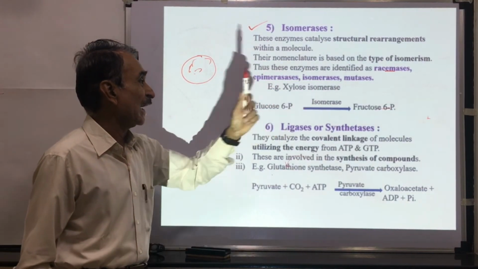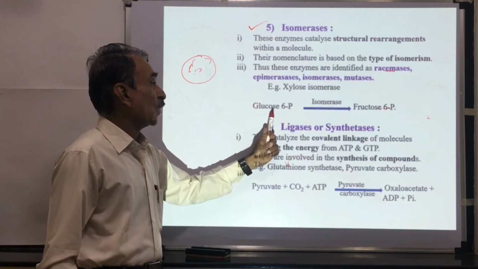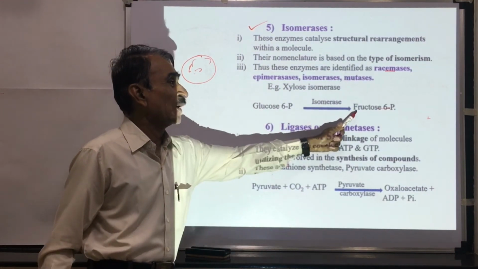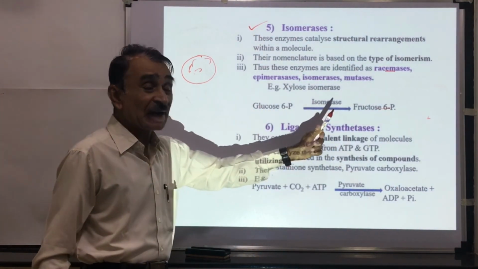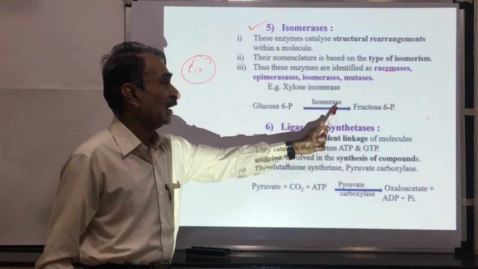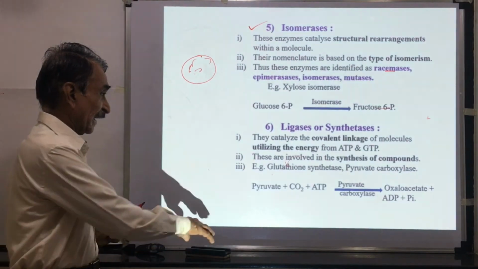Example is xylose isomerase. Another example is isomerase. Glucose 6-phosphate is the isomer of fructose 6-phosphate. These are the isomers of each other and their interconversion is catalyzed by enzyme isomerase. So isomerases, it is the fifth class of enzymes.